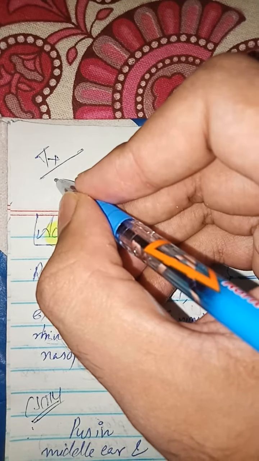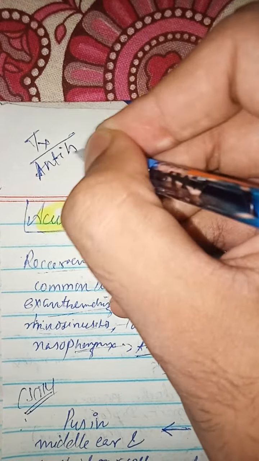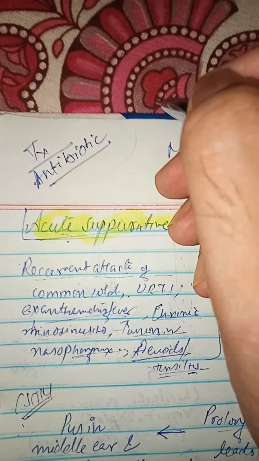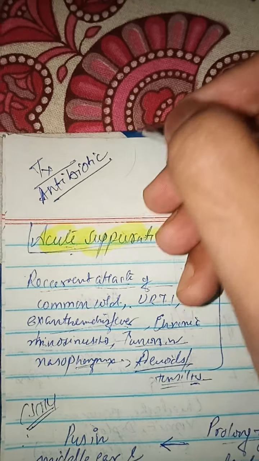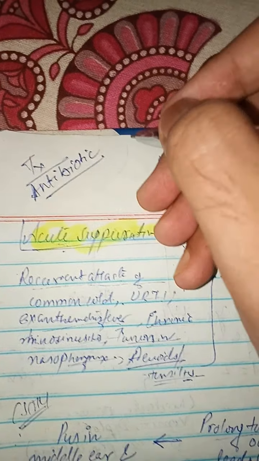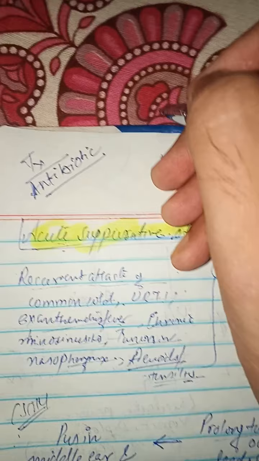There is no surgical treatment at first, but we have to do medical treatment, like antibiotics, which can be given as ear drops, or we can give oral antibiotics against streptococcus, like amoxicillin, amoxiclav, cefuroxime, ceftazidime.